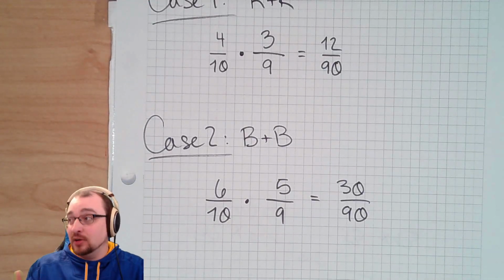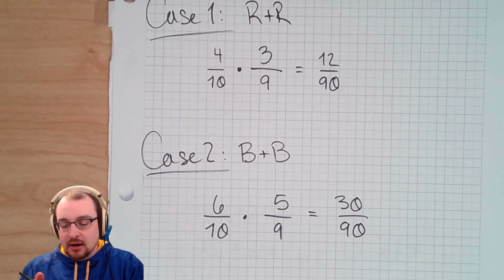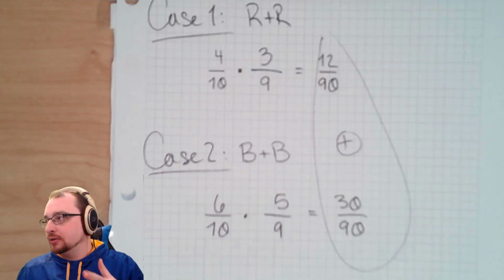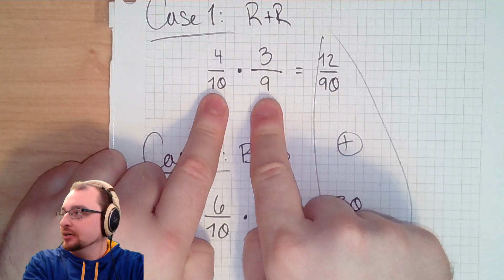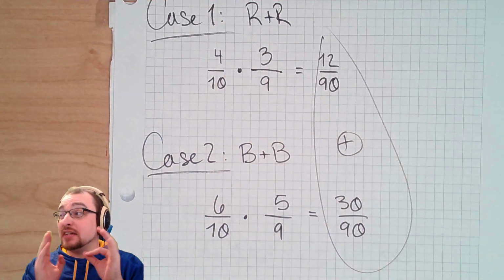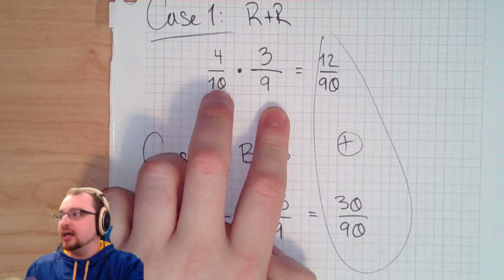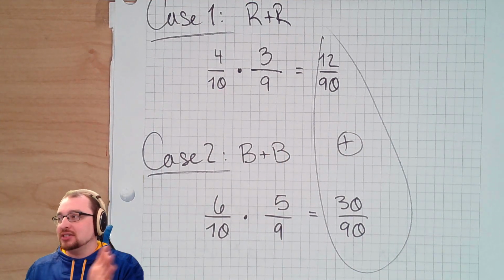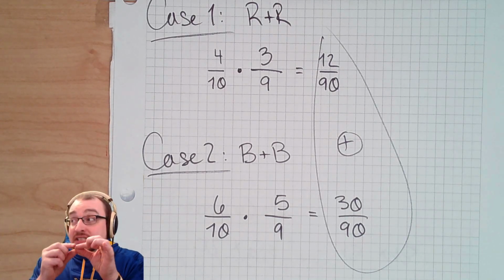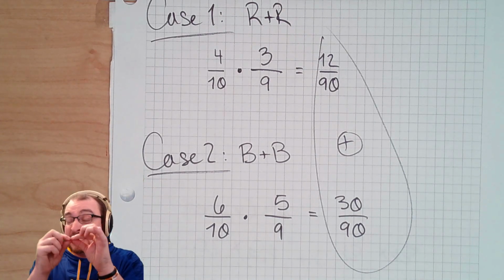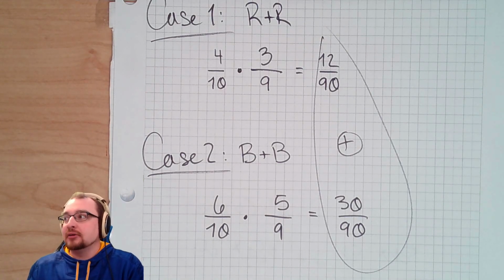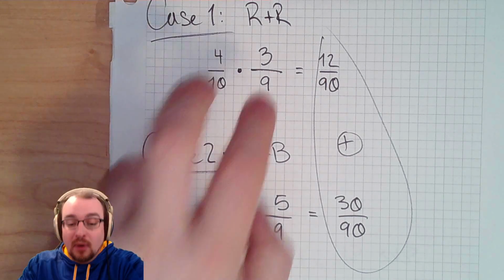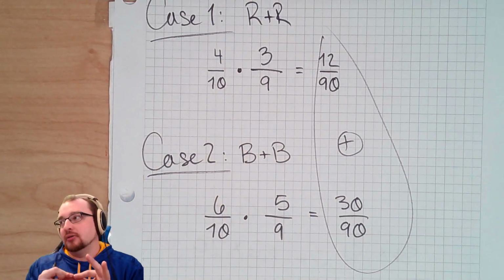So together, because these are both cases, we're going to add these two. And I think that's really important to understand about why we're doing that. We're multiplying these here because the odds of it happening twice in a row shrinks, right? If you want to flip heads 5 times in a row, that's going to be a half times itself 5 times, because the odds of getting heads 5 times in a row get smaller every time you try to do it again. Like 6 times is going to be more rare than 5 times. So you're multiplying, and when you multiply fractions, they get smaller, right?